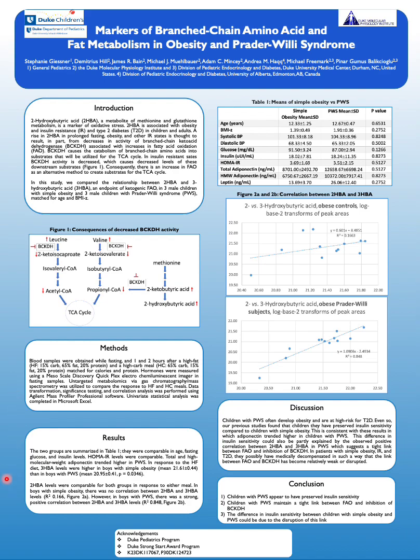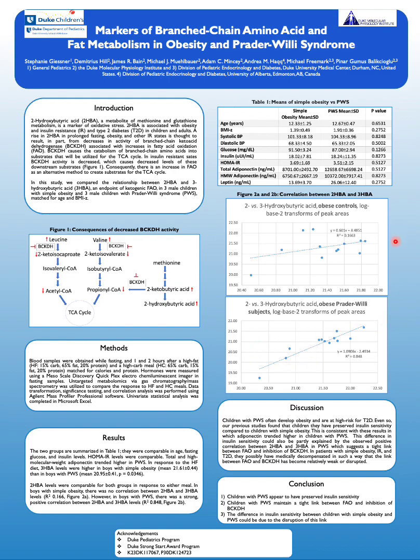So moving on to the results, the means of simple obesity versus Prader-Willi syndrome are summarized in Table 1. As you can see, there was no significant difference between the two groups in general, and thus they were comparable in BMI, age, insulin levels, and HOMA-IR levels. Of note, however, total and high molecular weight adiponectin, seen here, did trend higher in Prader-Willi syndrome, although again, it was not statistically significant.